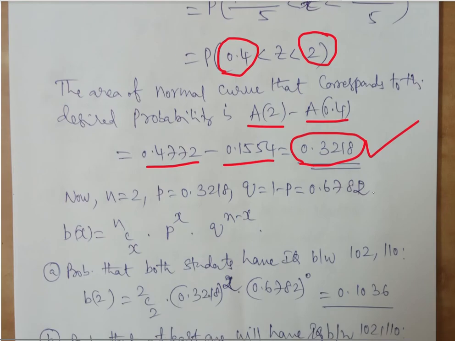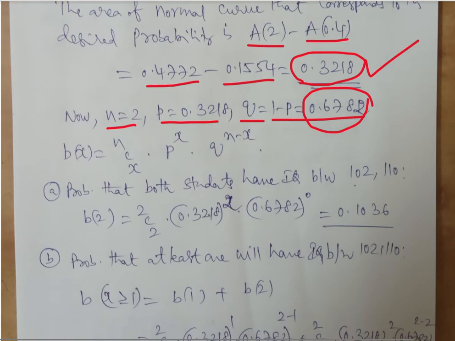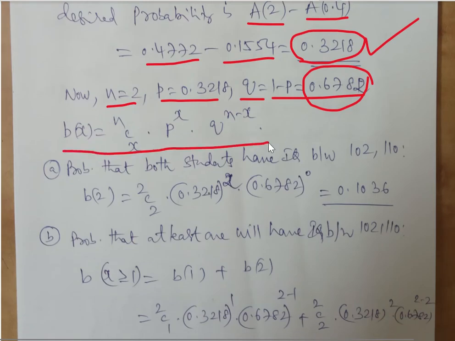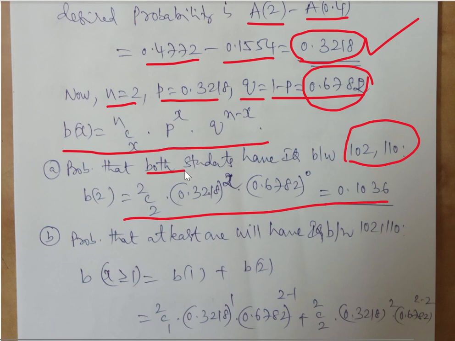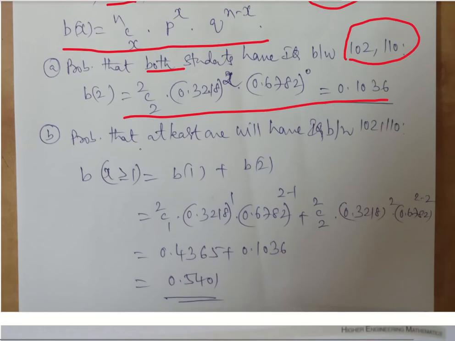0.3218. Now this is not the end of this, because they have asked for something extra on probability. So they have given that 2 students have been randomly selected, and where the probability is 0.3218, we have just got, and q, the probability of the IQ not being there, that can be negative or failure, which is 1 minus p. Now we can substitute using our binomial distribution, nCx p power x q power n minus x. Probably you will be able to get the data. That is, the students who are between 102 and 110, both the students, both means n is equal to 2, x is equal to 2. When they say at least one, it means x greater than or equal to 1.